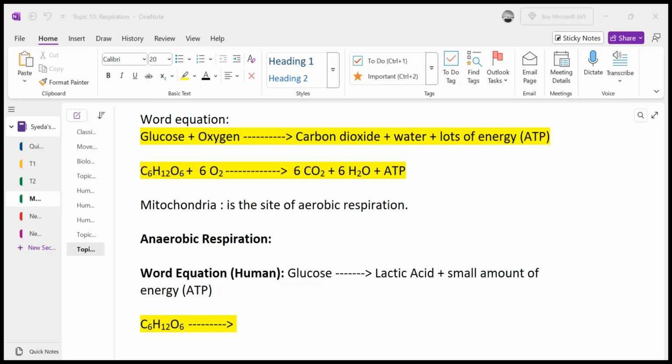So in C3H6O3, oxygen is still here, right? And no carbon dioxide is released during this breaking down.